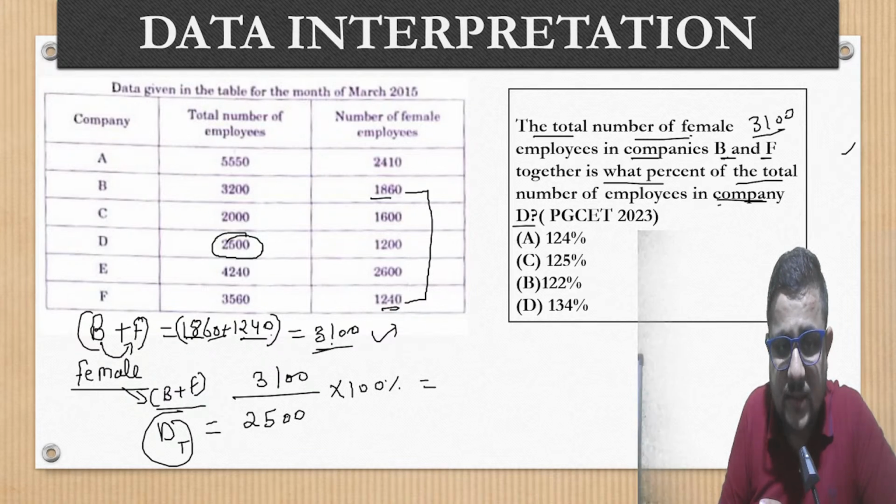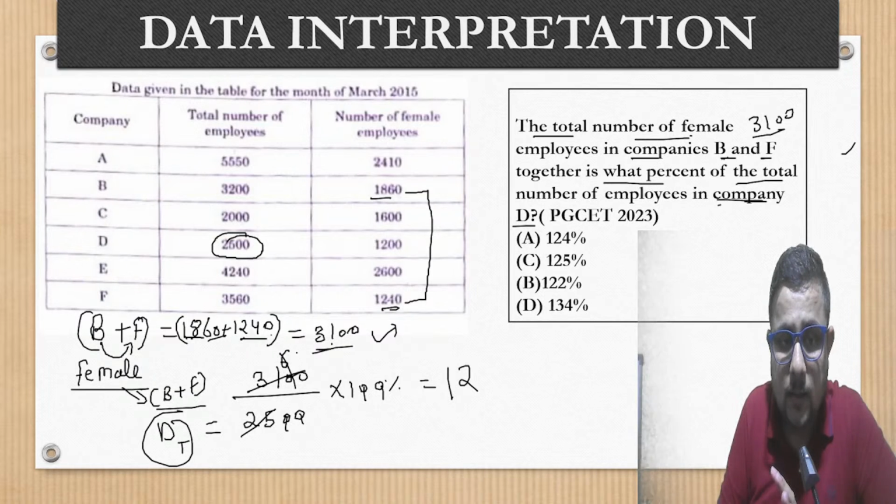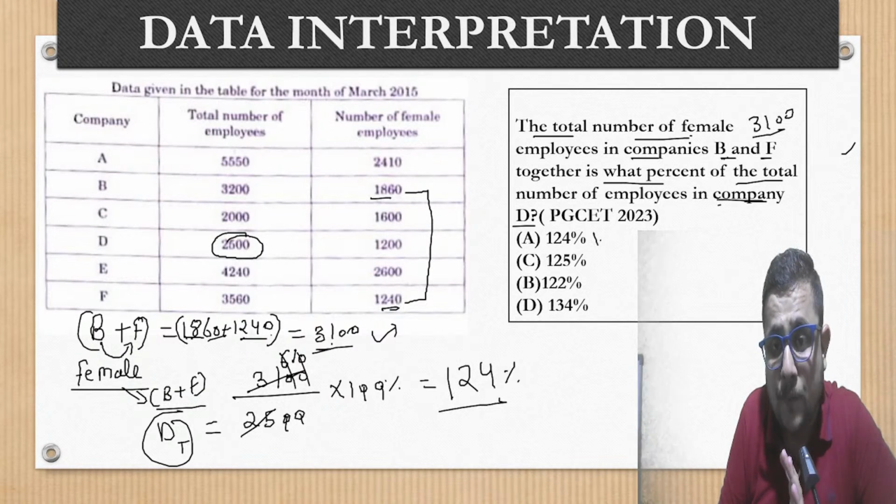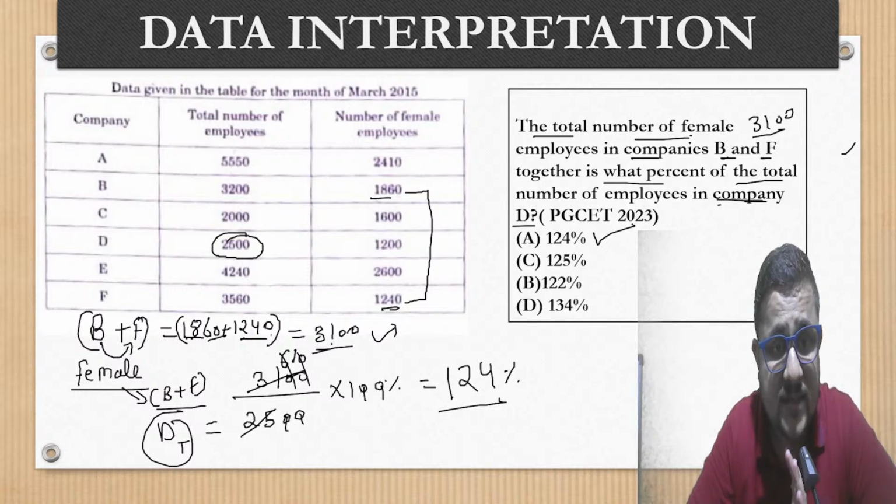Okay. So 0 to 0 cancel. Now by 25 you can cancel it. 25 ones are 25. Right. Then 6 will be remainder. So 60. 25 twos are 50. Now again 10 is the remainder. So 100. Then 25 fours are 100. So what you will get? 124%. Is this given in any option? Yes, in option A. So this is going to be your answer.